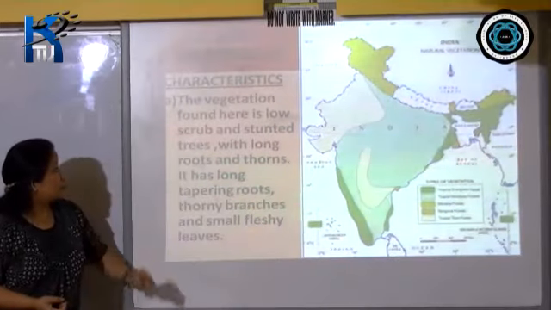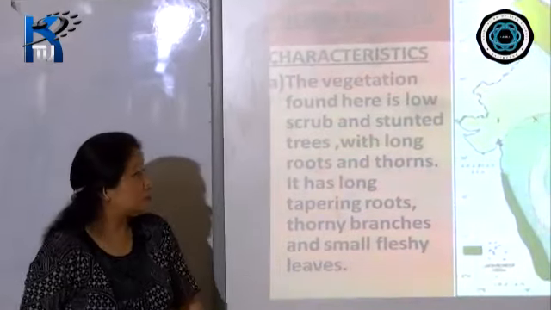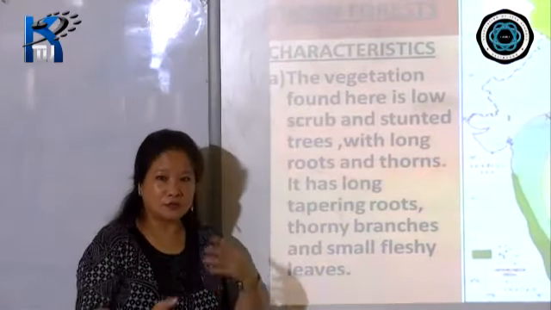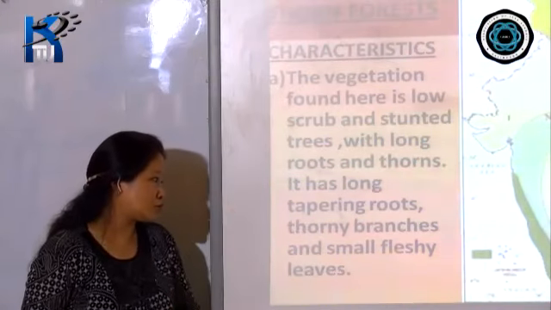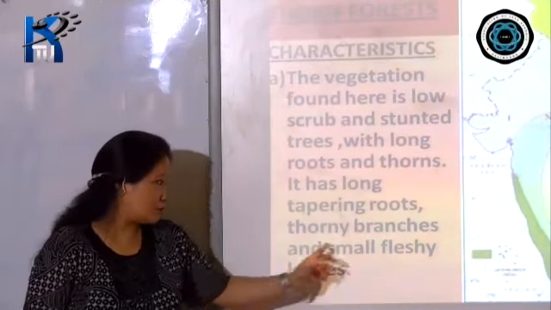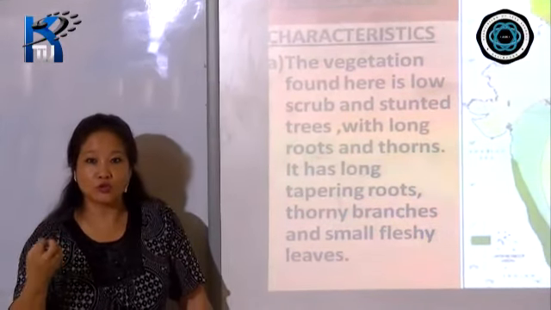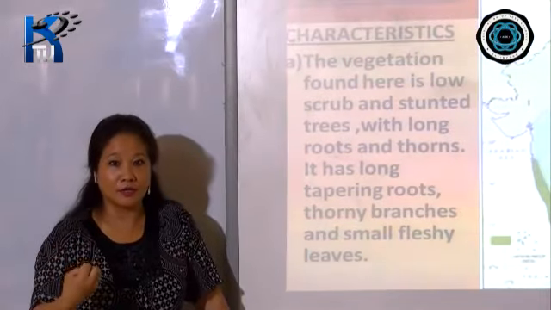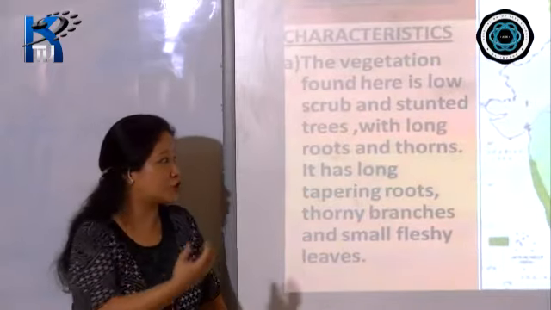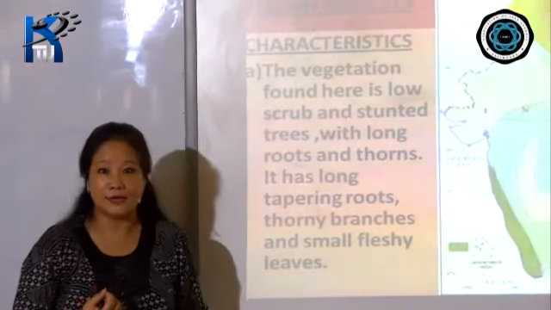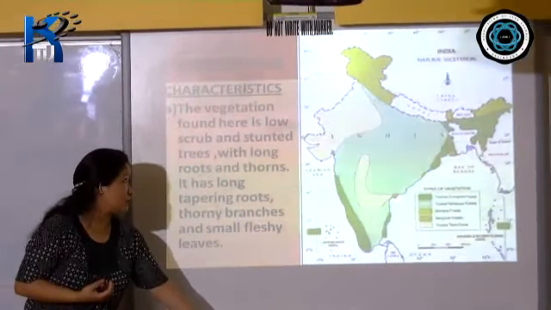The characteristic over here: the vegetation found here is scrub, stunted trees with long roots, almost the same as desert vegetation, okay? And it has long tapering roots, thorny branches, and small fleshy leaves in order to store water. So this is also another adaptation, how the trees and plants have adapted themselves to survive in such conditions where the rainfall is less. So they have to draw water, or they have to survive in such condition also, right?